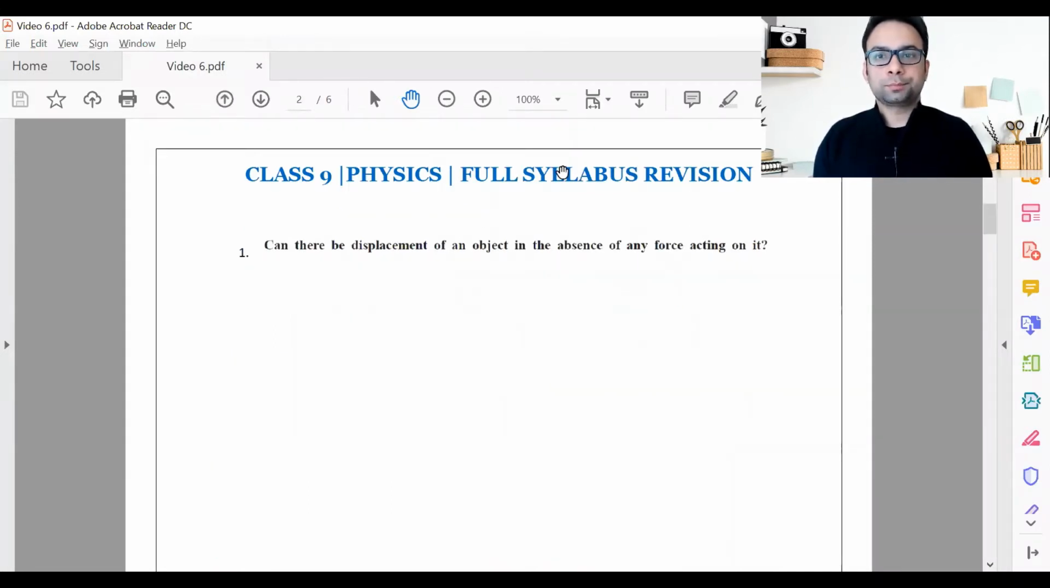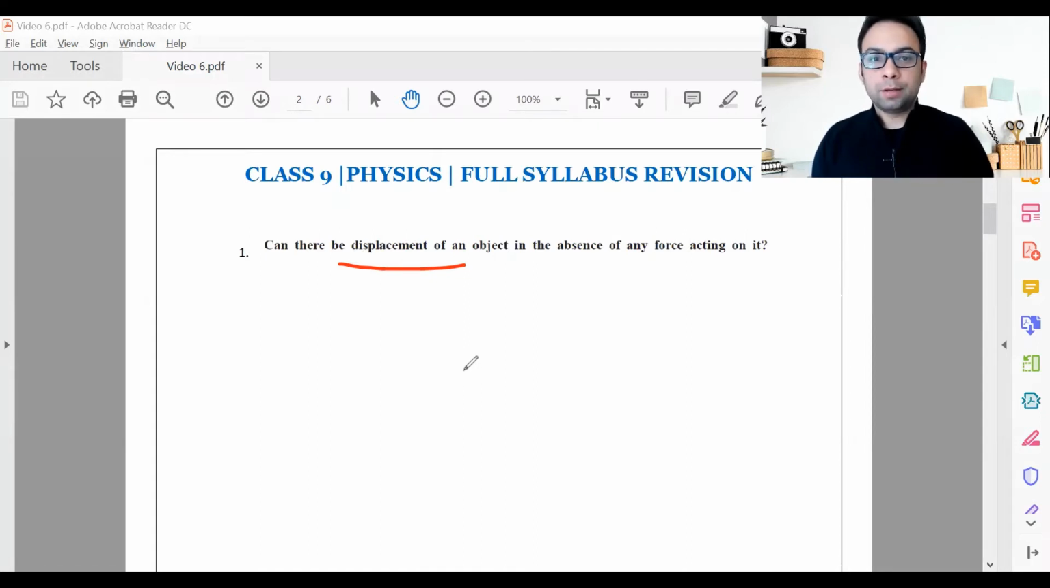First question, not a numerical but a conceptual question. Can there be displacement of an object in the absence of any force acting on it? Think. We have to displace the object. That means the object is moving, right? This is distance, displacement. That means the object should be moving. But can the object move in the absence of force?